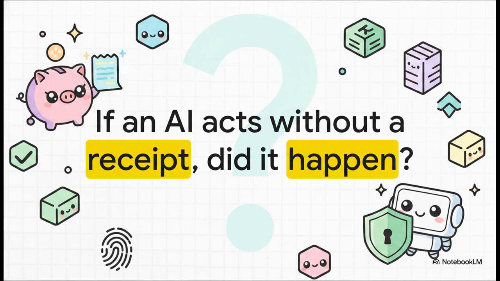Which brings us to the ultimate question for the future of governed AI. If an AI takes a critical action but leaves no cryptographic receipt, no offline verifiable proof of its intent, its authorization, and its untouched artifacts, did it really happen? Going forward, this exact engineering logic really forces us to question the baseline security of any AI system that just expects us to trust its internal logs.